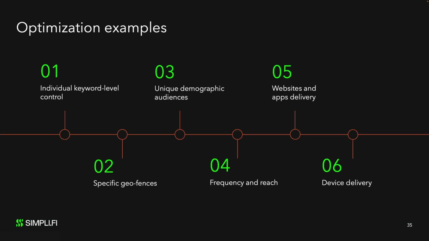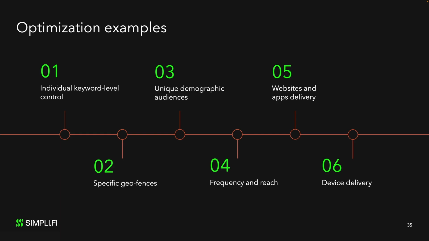Another benefit that comes from Simplify's transparent reporting is the ability to optimize campaigns. Because the data is used in its unstructured format, advertisers can see nearly every aspect of their campaign in action, from audience to delivery to attribution. Believe it or not, advertisers can optimize campaigns all the way down to the individual keyword level, to specific geofences and/or unique demographic audiences.